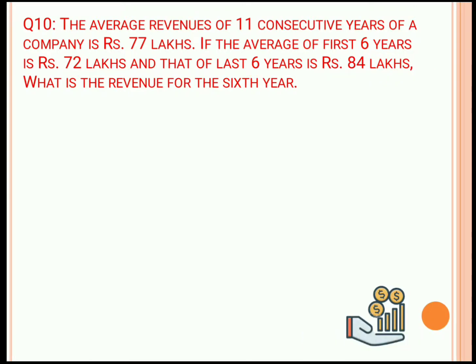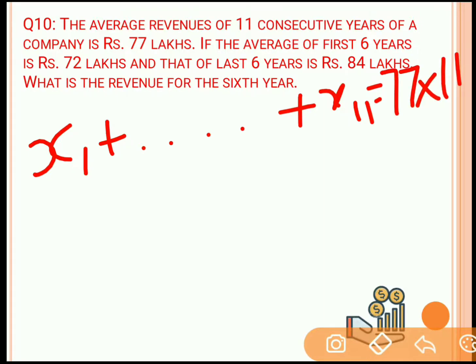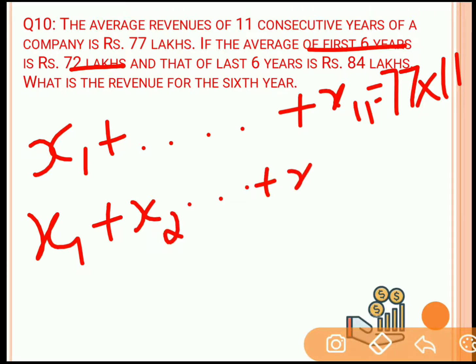So from the first statement, we got the summation from x1 up to x11, and that is equal to 77 lakhs into 11. I am considering 77 lakhs as 77 only. So 77 into 11. For the first 6 years, the sum of the revenue will be from x1, x2 up to x6, and the sum of the revenue is 72 lakhs into 6 years.